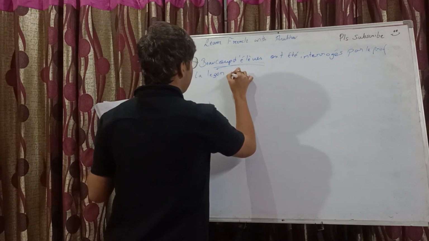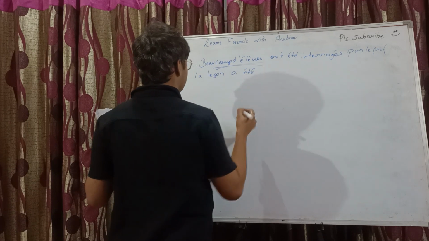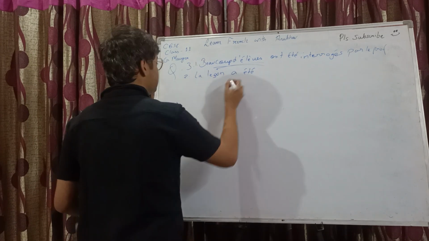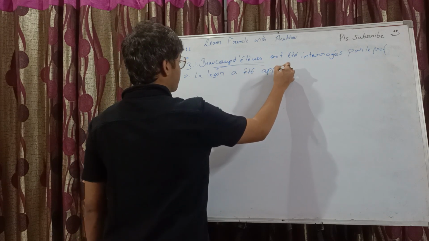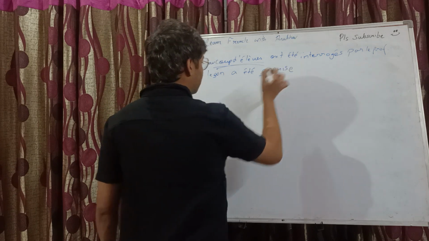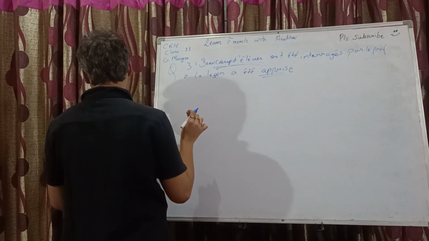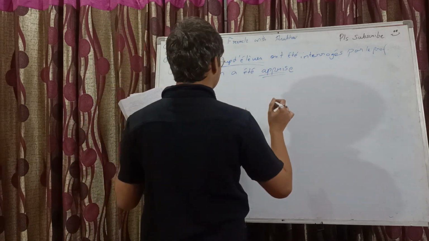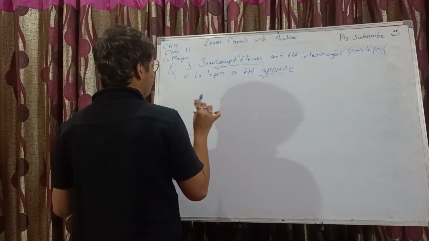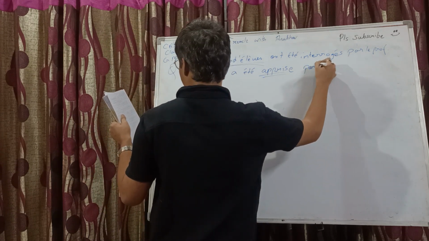So la leçon a été apprise. Appris, apprendre's past participle, followed by an E, following the subject-verb agreement. Oh no, come on. La leçon a été apprise par les élèves, par tous les élèves.